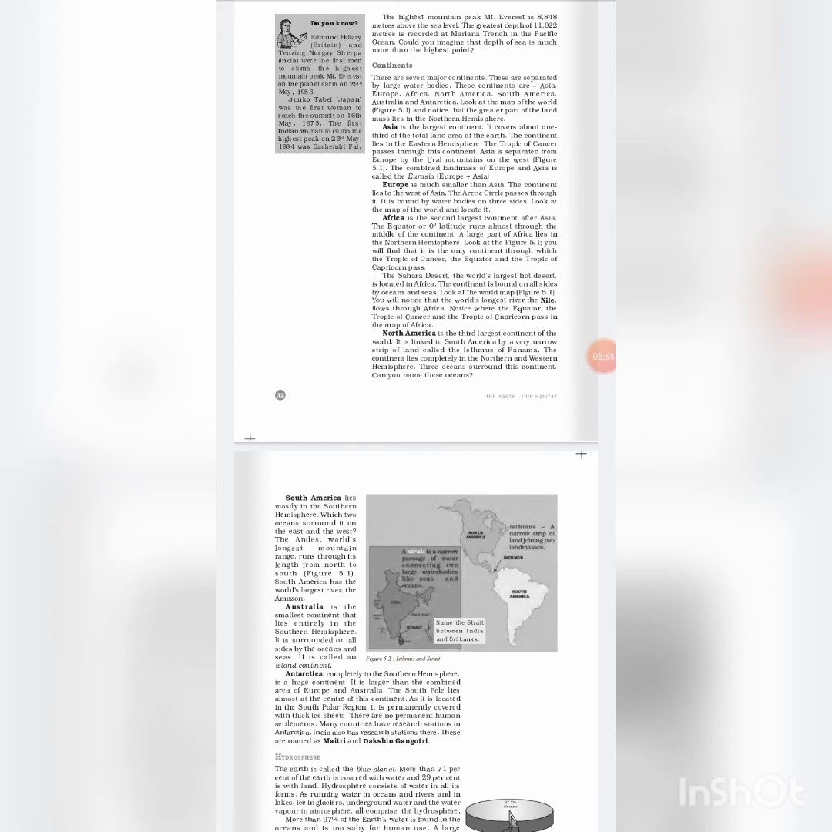South America lies mostly in the southern hemisphere. The Andes, the world's longest mountain range, runs through its length from north to south. South America has the world's largest river, the Amazon.